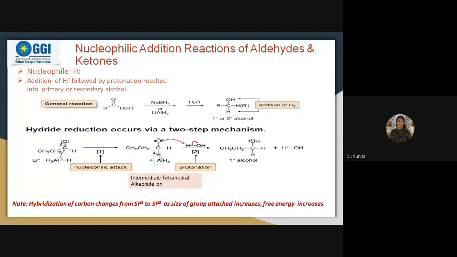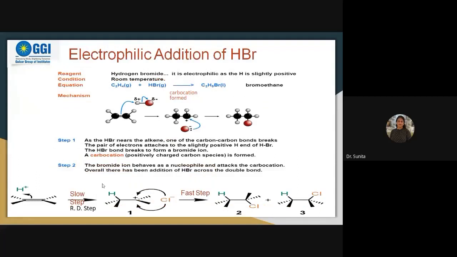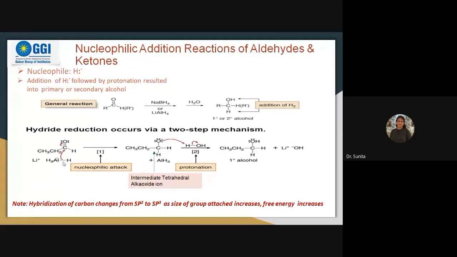This hydrogen with negative charge has attacked this carbon as a nucleophile. The difference between that reaction and this one is that the first reaction started with the electrophile, while this reaction started with the nucleophile. So the reaction takes place in this way.